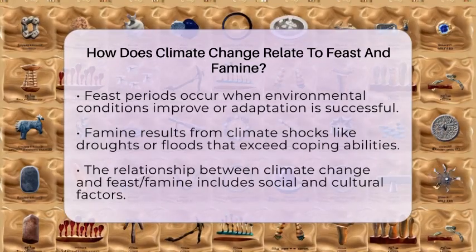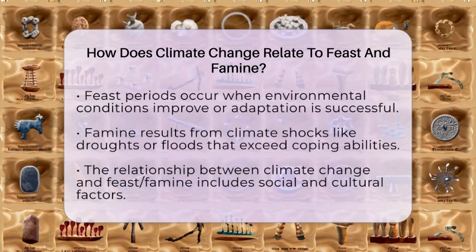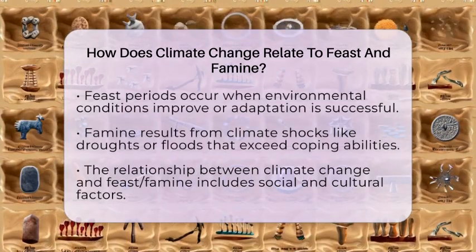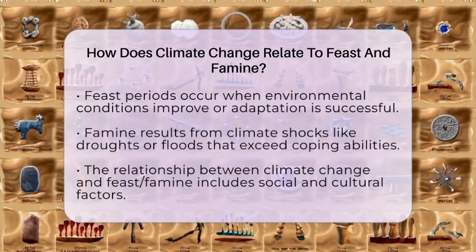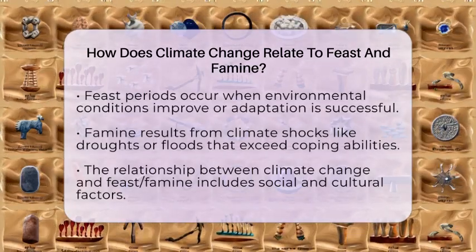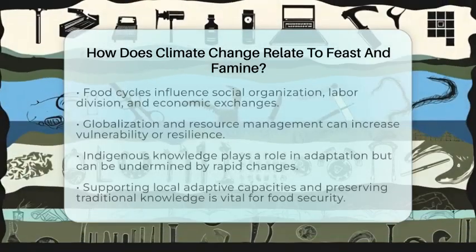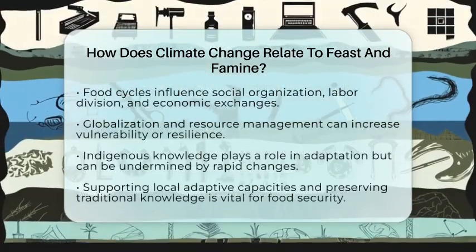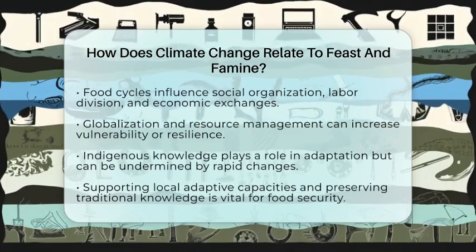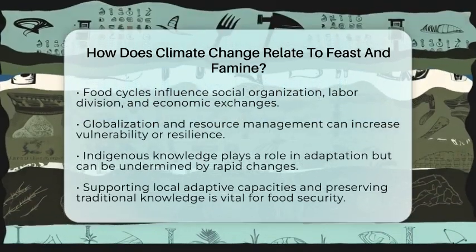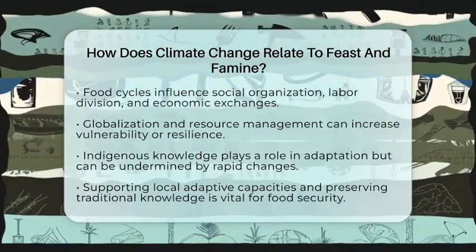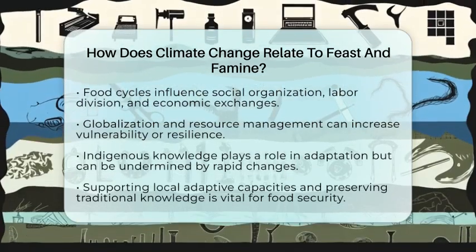Furthermore, climate change interacts with broader social and economic factors. Globalization, industrial development, and resource management policies can either increase vulnerability or create new opportunities for resilience. Indigenous and local populations often rely on their knowledge of the environment to adapt. However, rapid climate shifts can undermine these traditional systems, making feast and famine cycles more severe or unpredictable.